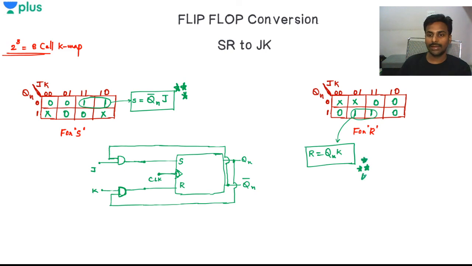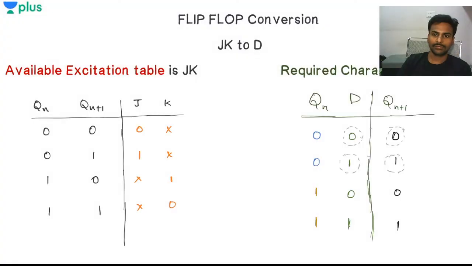Okay, so like this, you can easily do a lot of conversions, not only for SR to JK. One conversion I have given you, JK to D flip flop also. So do check it out how this conversion is happening. See, for JK flip flop I have to find out the excitation table of JK. Try to make the excitation table of the JK.